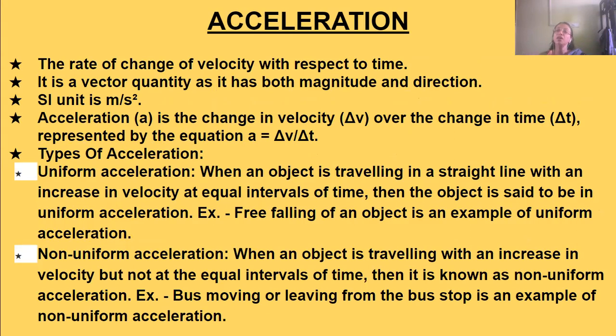For example, if a car is moving with a velocity of say 10 meters per second in the first hour, then in the second hour it is 20 meters per second, and in the third hour it is 30 meters per second. So it is increasing its velocity at equal intervals of time.